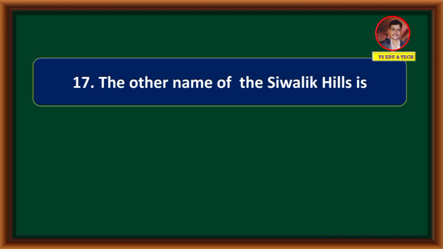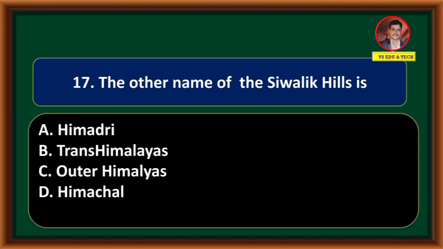The other name of the Sivalik Hills is Himadri, Trans Himalayas, Outer Himalayas, Himachal. Correct answer is Outer Himalayas.